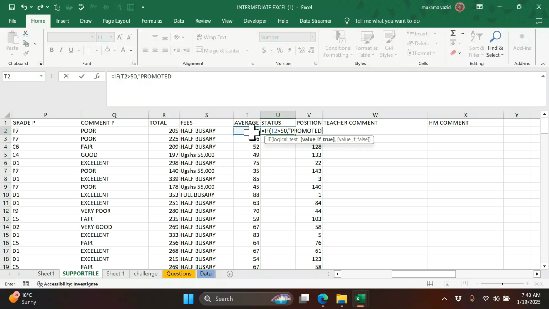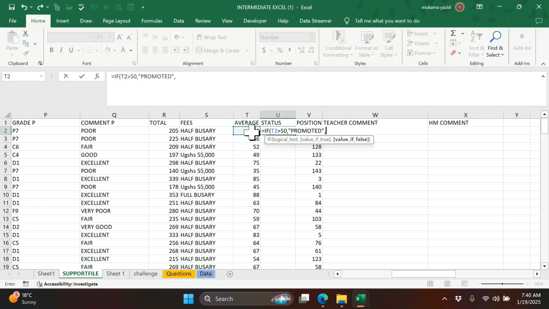Let me hope that is the correct spelling. So comma, if not above 50, which means below 50, then Excel will give me the opposite of this which I've just written.